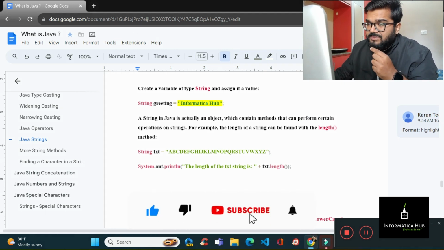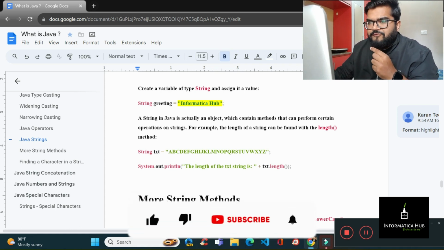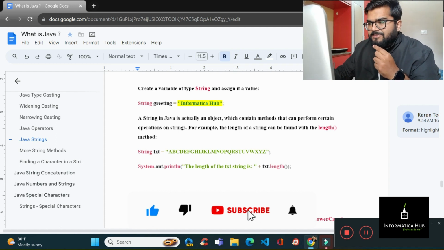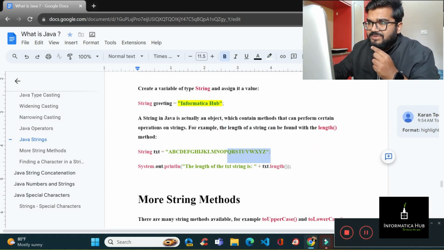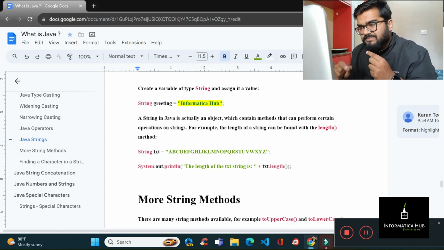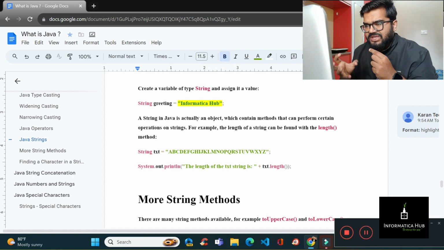The string in Java is actually an object which contains methods and can perform certain operations on strings. For example, the length of the string can be found with the length method. There can be a question like how you can find the length of a string. Here one string is defined as txt. Now someone asks how you are going to find the length of the string. What you need to do is System.out.println, the length of the string is plus txt.length.